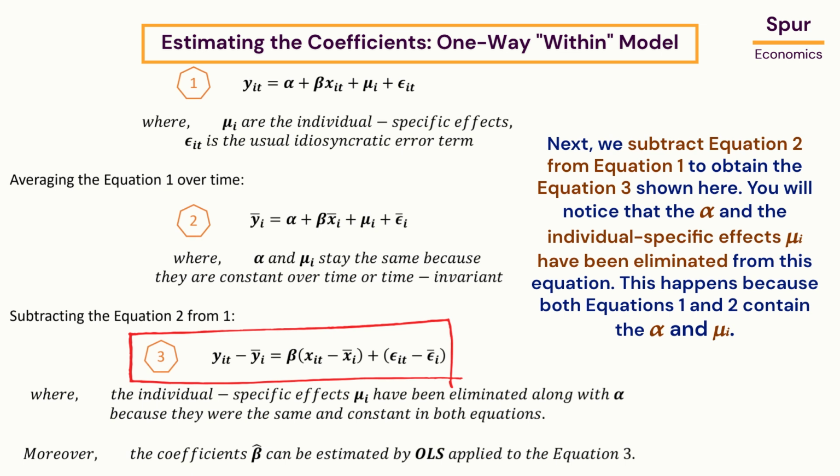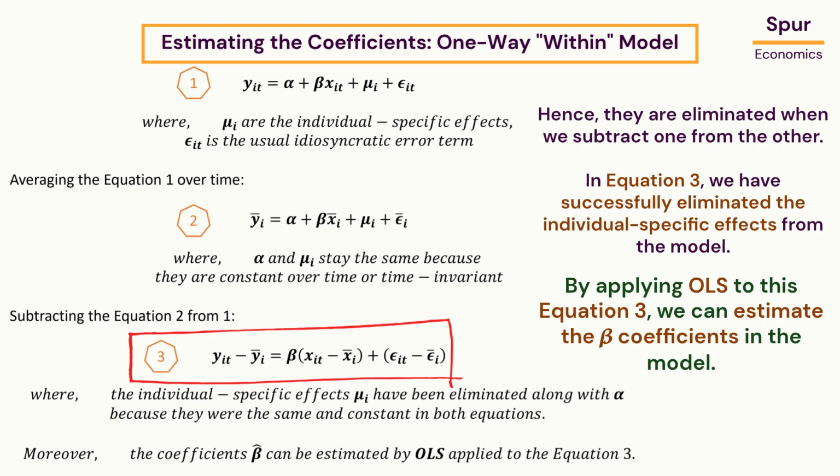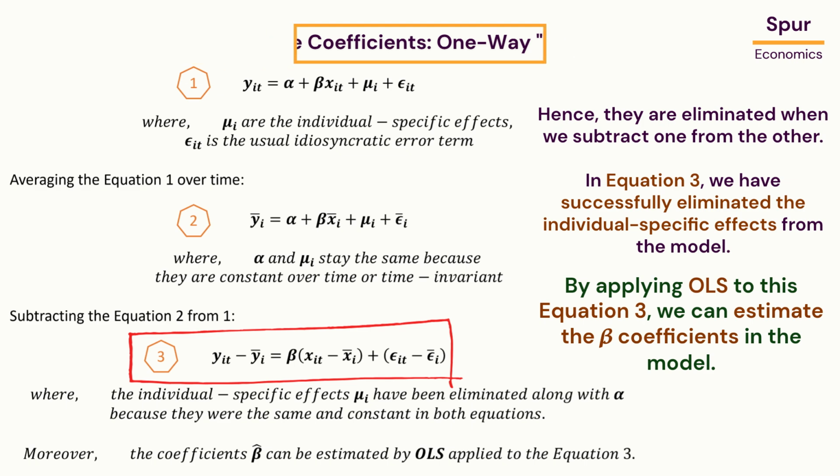Next, we subtract equation 2 from equation 1 to obtain the equation 3 shown here. You will notice that the alpha and the individual specific effects have been eliminated from this equation. This happens because both equations 1 and 2 contain the alpha and μi. Hence, they are eliminated when we subtract one from the other. In equation 3, we have successfully eliminated the individual specific effects from the model. By applying OLS to this equation 3, we can estimate the beta coefficients in the model.